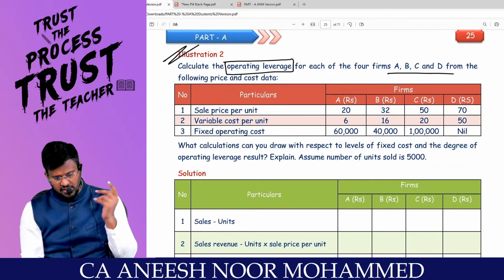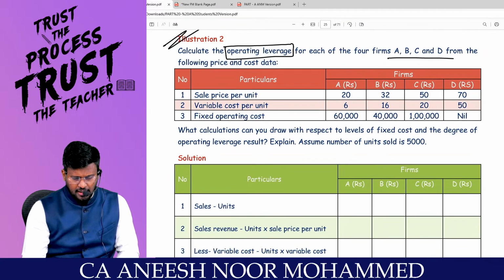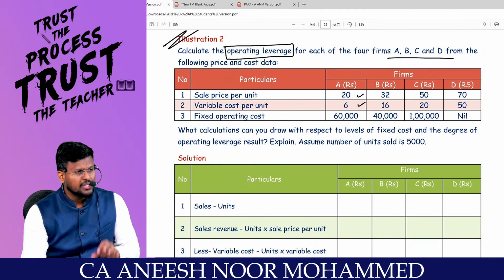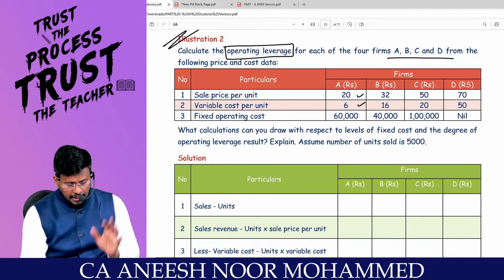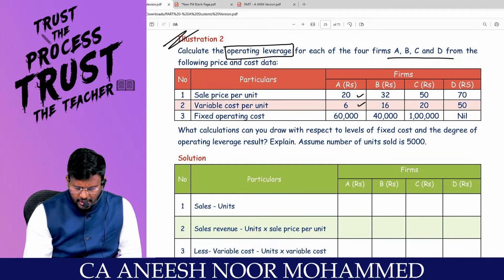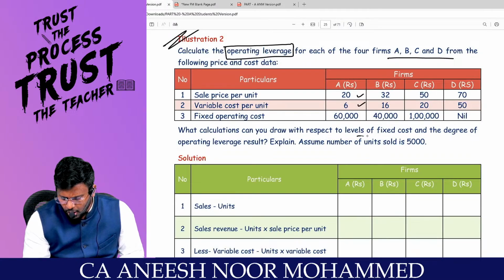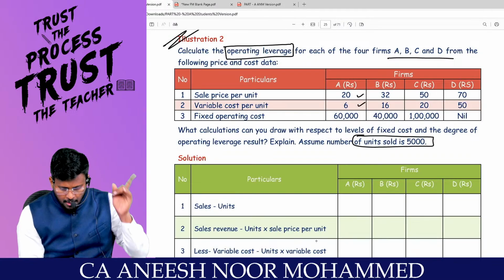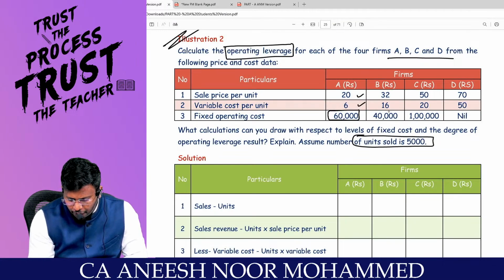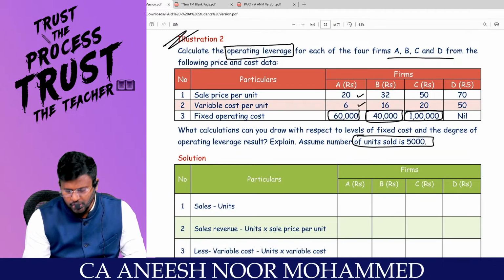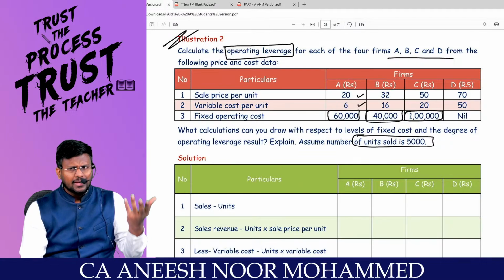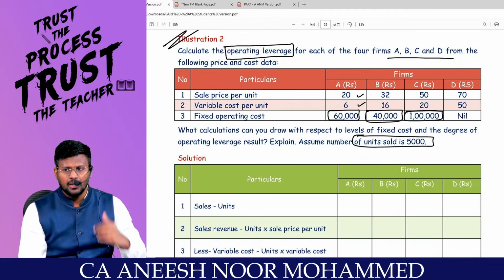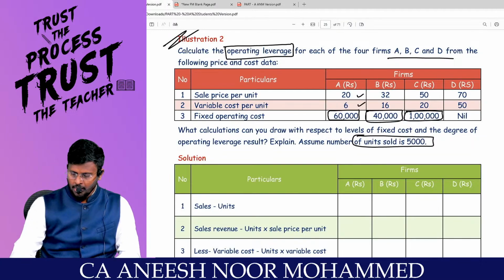From the following price and cost data, selling price is 20, variable cost is 6. From this, you can calculate the contribution into number of units. Sir, assume number of units sold is how much? 5,000. You will get the total contribution. Minus, sir, the respective fixed cost has been given in the question. Are you all really with me? You will get the EBIT. Contribution divided by EBIT will give you the operating leverage.